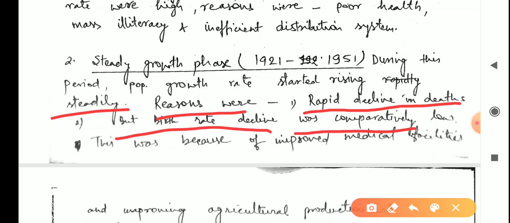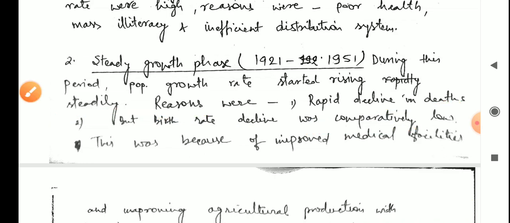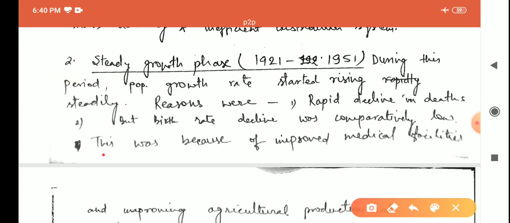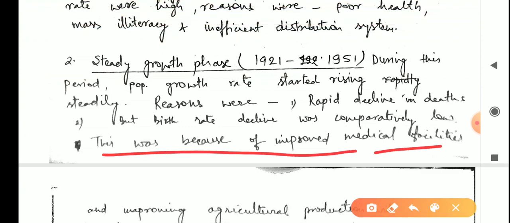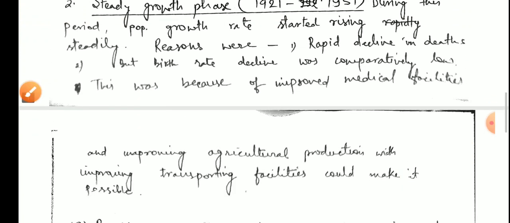All these four stages are related to the demographic transition theory stages, which we studied in the previous book, Fundamentals of Human Geography, while studying the concepts of population sciences. The birth rate decline was comparatively low because of improved medical facilities, which declined the death rates rapidly.